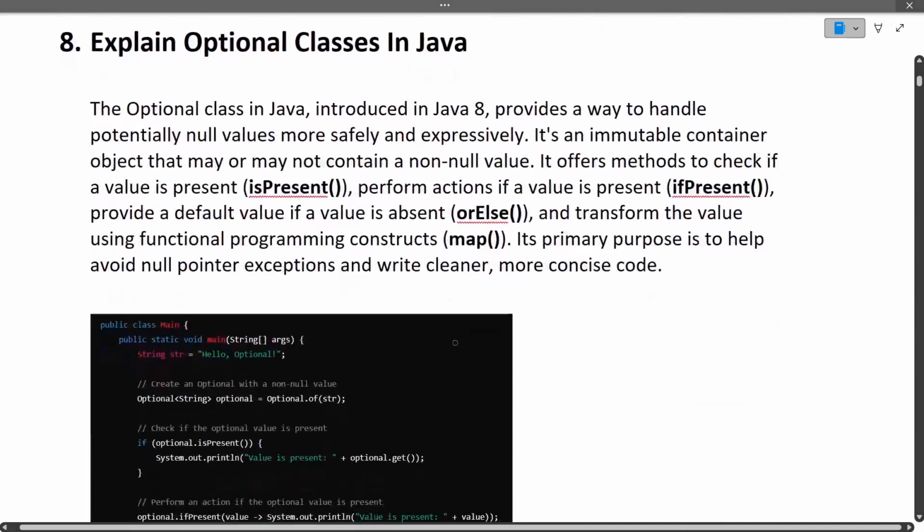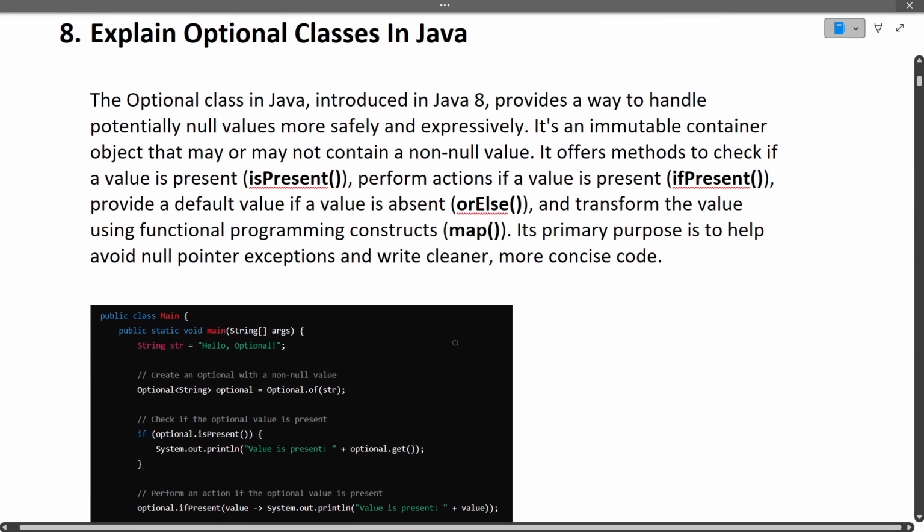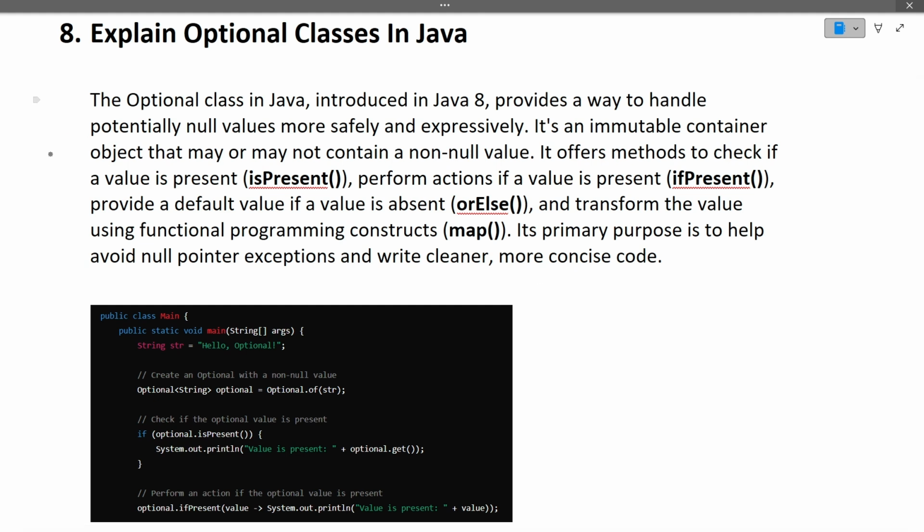Next is explain Optional classes in Java. Again, a very important question as far as the interview is concerned. I will not go into the definition; I have just written this definition for your purpose. Let's just see what Optional means, and what problem it is solving currently.